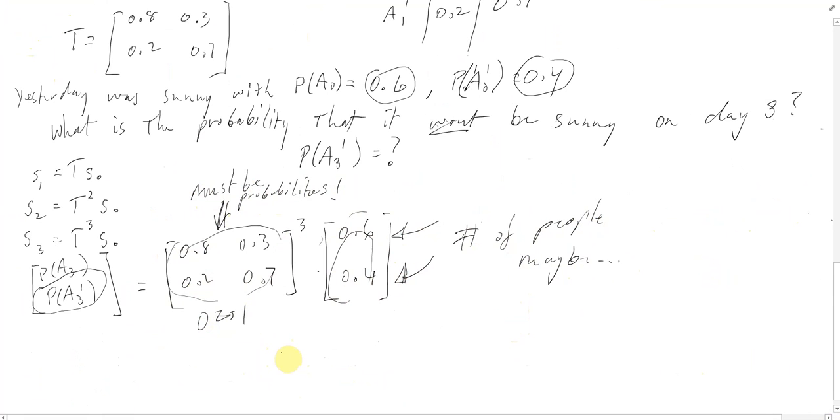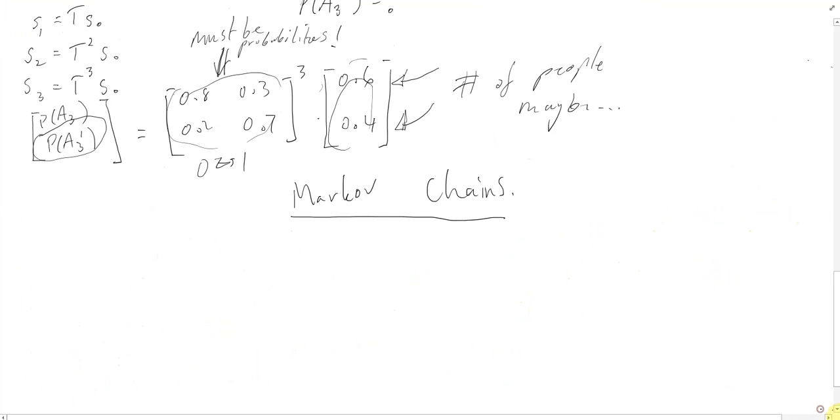Okay, so we've just done a bunch of examples about how to use these things, which, by the way, are called Markov chains. It's a very important thing, Markov chains. Markov chains are what we're talking about here. We've done some examples using them, but we haven't at all discussed how they were even discovered. How did they put these matrices together and figure it all out? So I want to spend a little bit of time looking at that now.